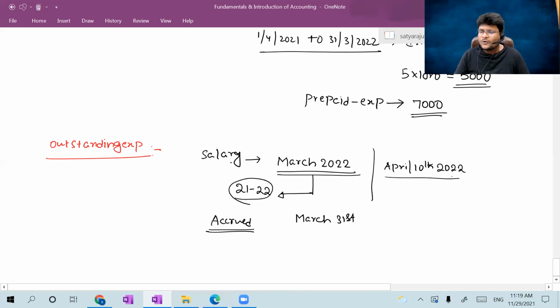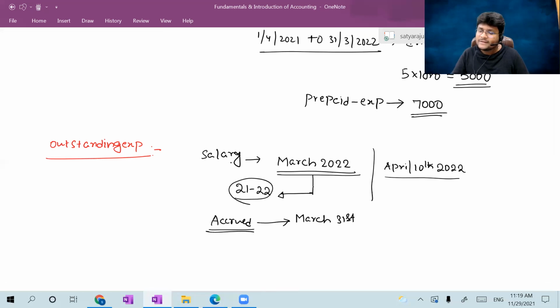So irrespective of the due date, I have to check only whether it is accrued or not. As on March 31st, it was accrued. That's why I will consider the March month salary also as an expenditure for the year 21-22. It is termed as outstanding expense, outstanding salary.